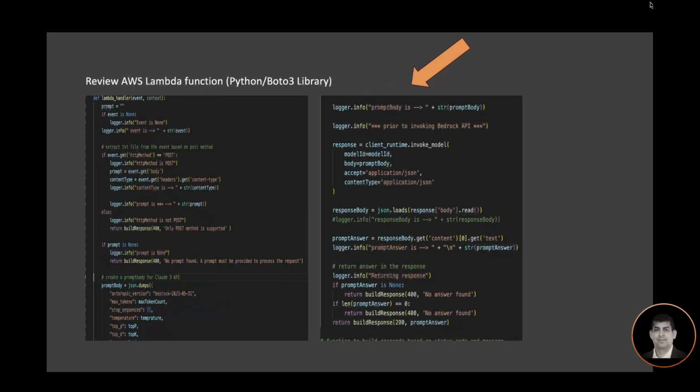Let's look at the Lambda function. The Lambda function is getting the value from the environment variable. Also, we have our handler here, and inside the handler, we are extracting the prompt from the event. Based on the prompt, we are invoking the API for Bedrock. Once we get the response back from Bedrock, which is using the underlying foundation model, Anthropic Haiku, we pass the response back to the consumer.